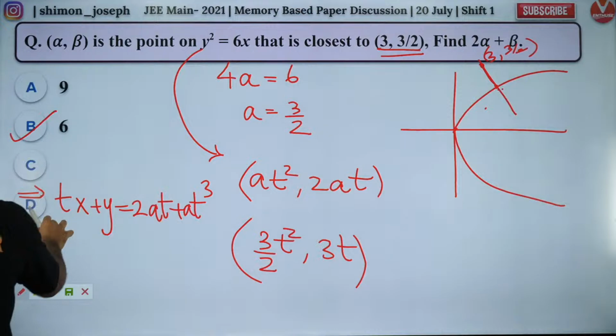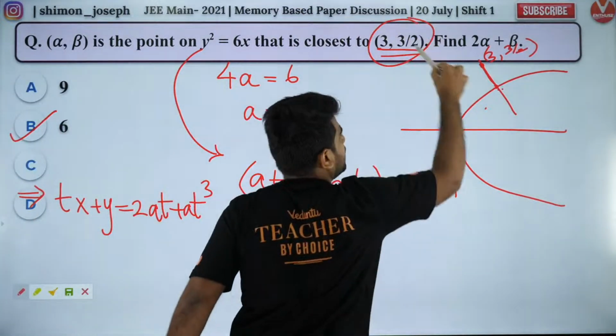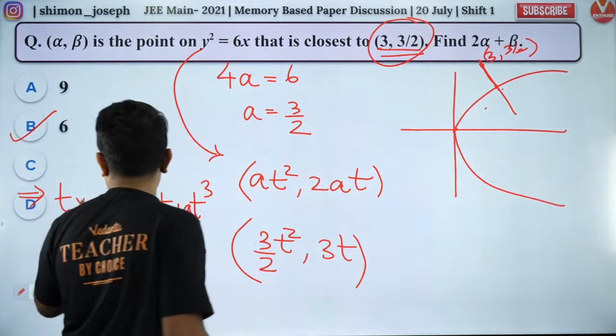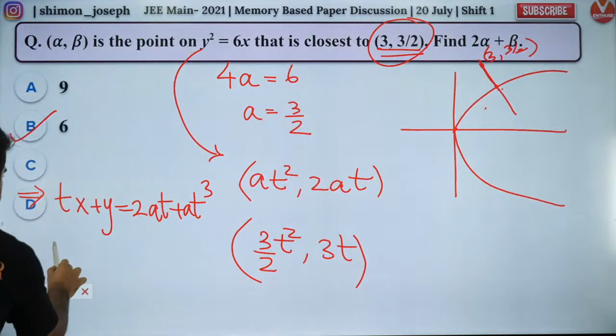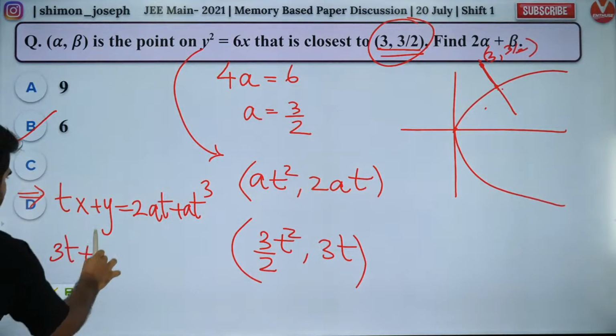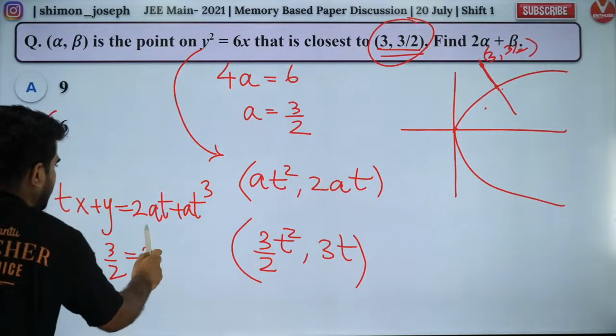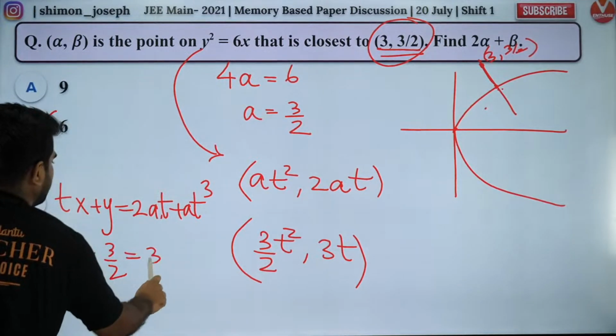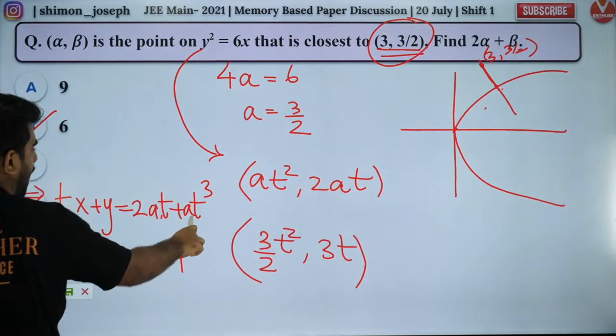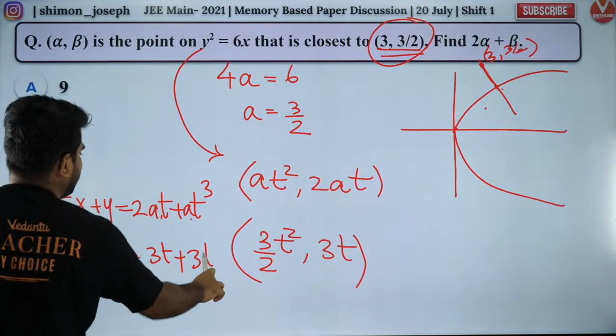Now this normal should pass through the closest point. The normal passes through this point. So (3, 3/2) should satisfy this. So put x as 3, y as 3 by 2 and solve this equation. A is what? A is also 3 by 2. So 2a will be 3. So it will be 3t plus you will have what? At cube. So that will be 3t cube by 2.